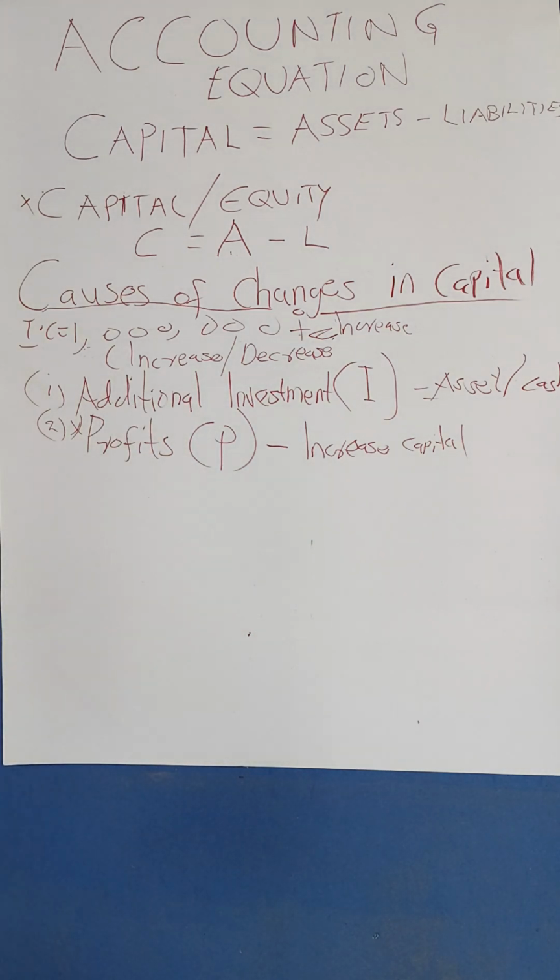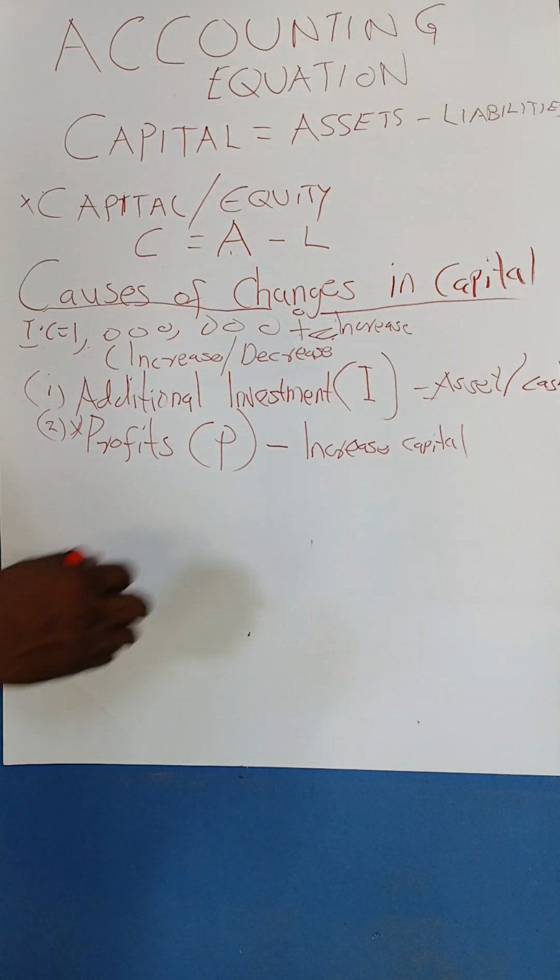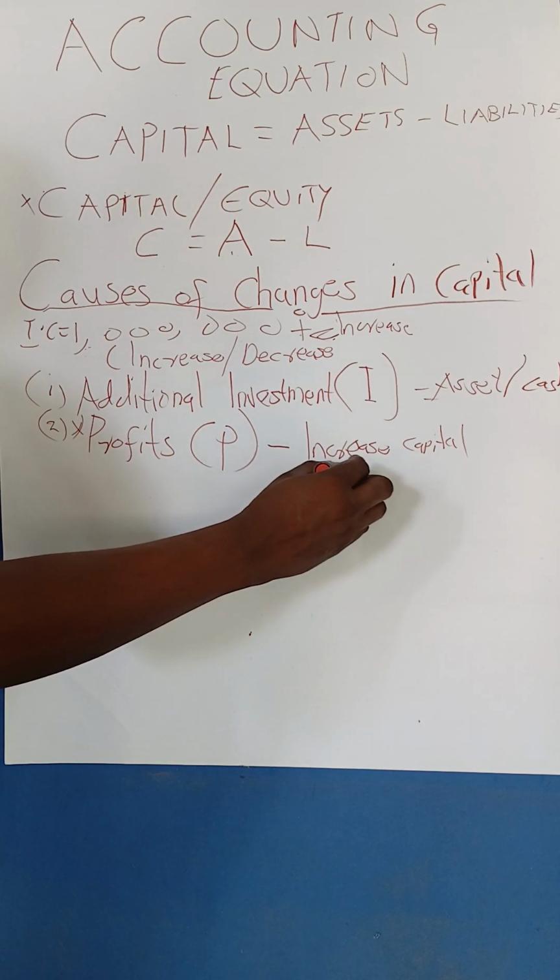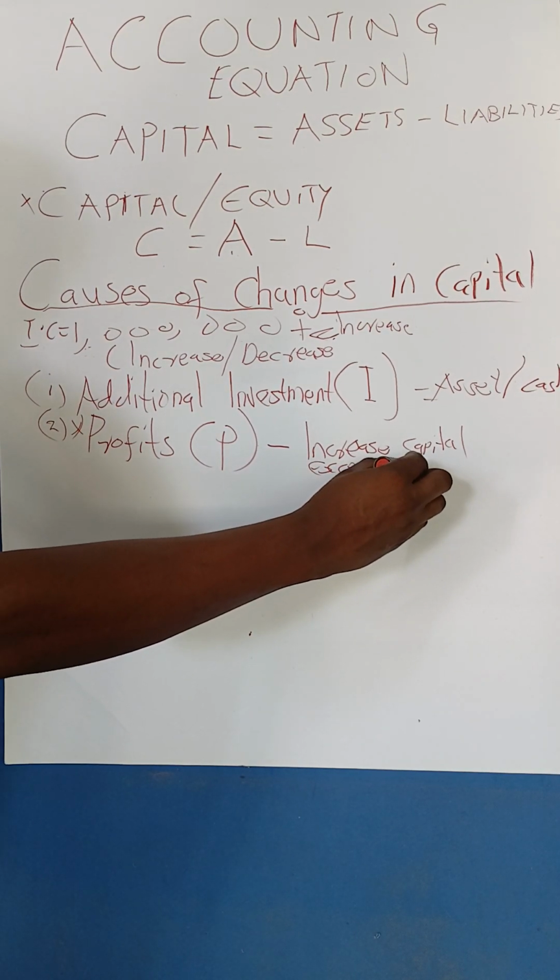Or if you are in a partnership, you have not used it among the people who have invested in that business. You have decided that this profit you have gained in this trading period, let us continue investing it in our business so that we can generate more profit. So profits can result in an increase in capital. So we have said this is just an excess revenue.